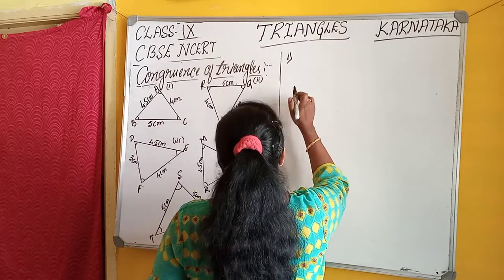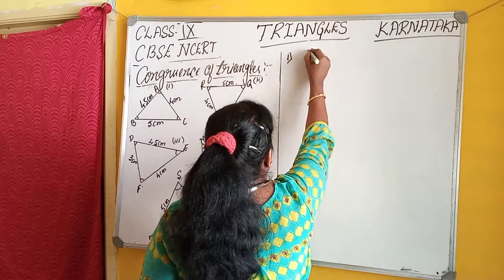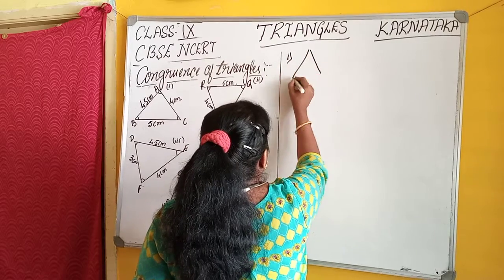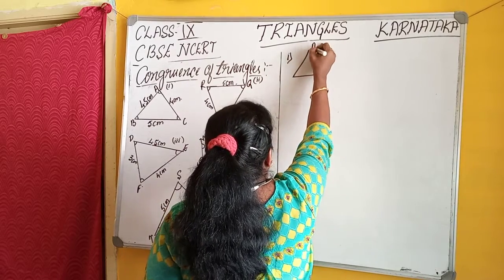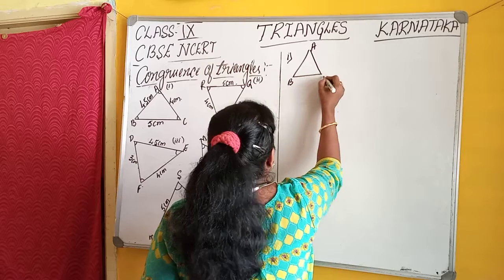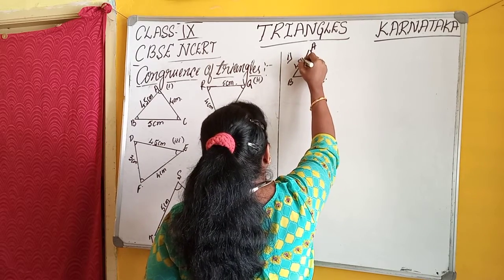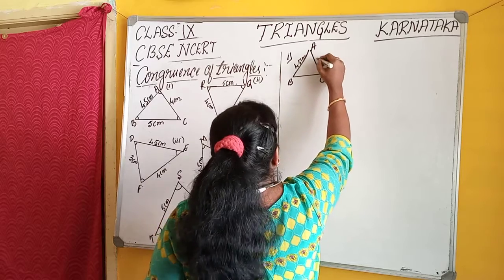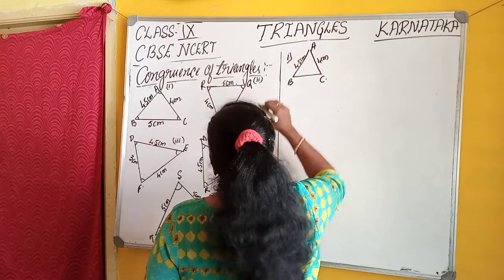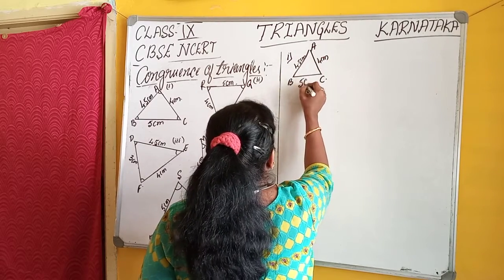Here is triangle ABC with sides 4.5 centimeter, 4 centimeter and 5 centimeter.